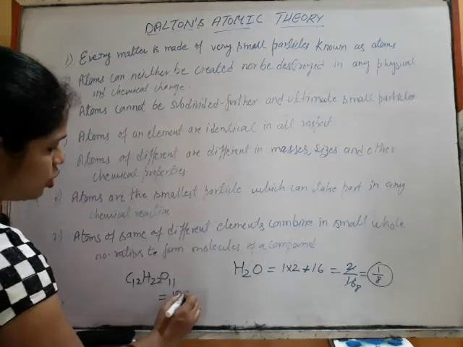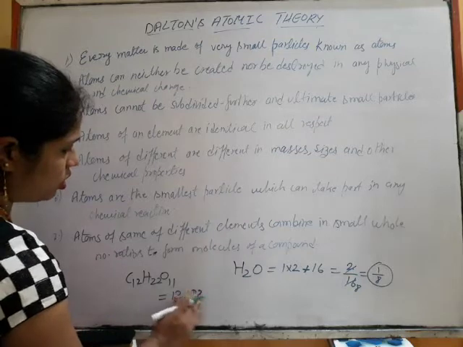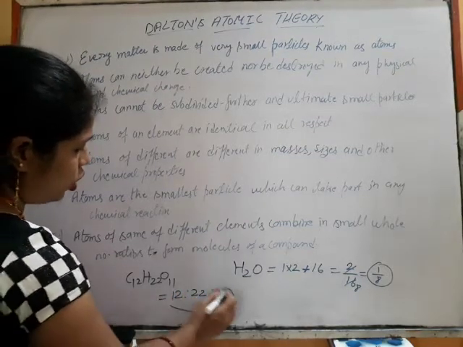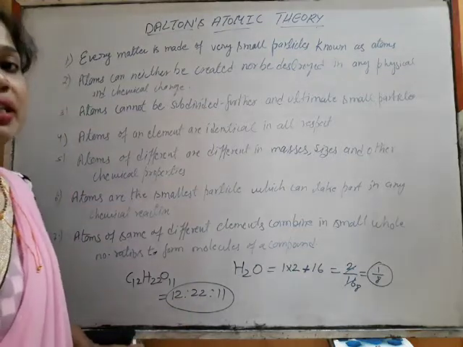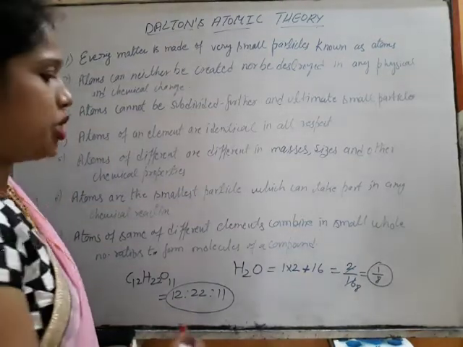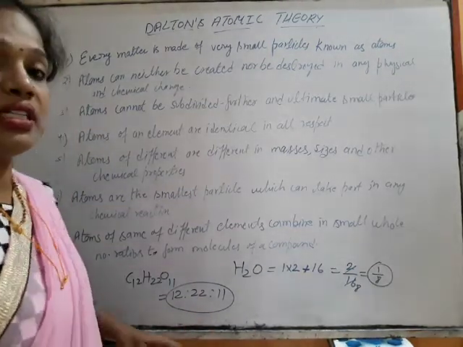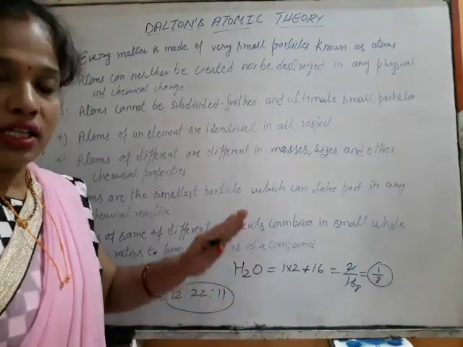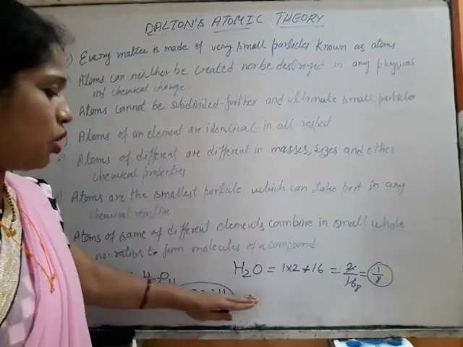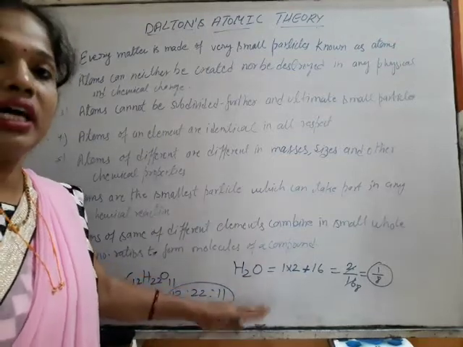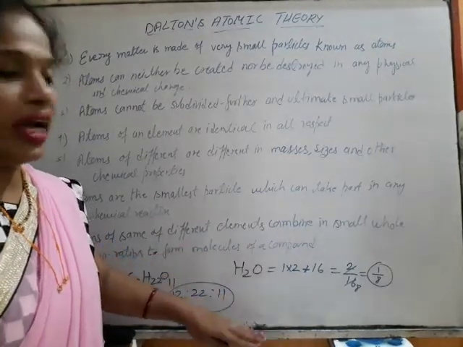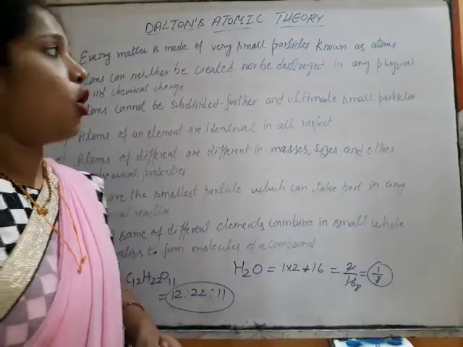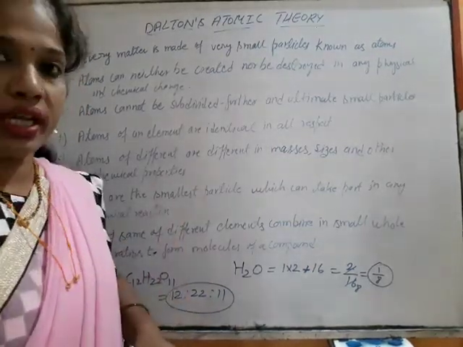So the ratio will be 12 to 22 to 11, which is not in a simple whole number ratio. That means there is no common HCF; you cannot get a number which divides all the numbers to get the ratio. So these are the drawbacks of Dalton's atomic theory.